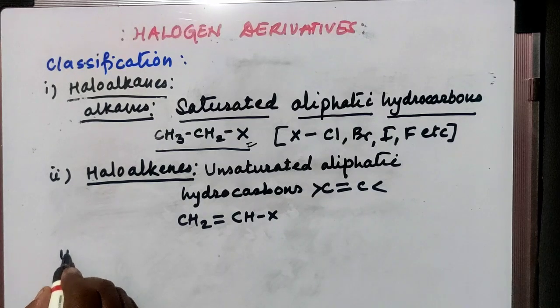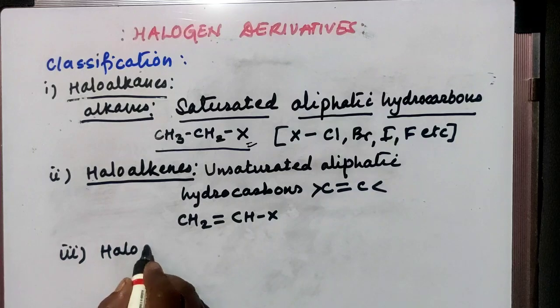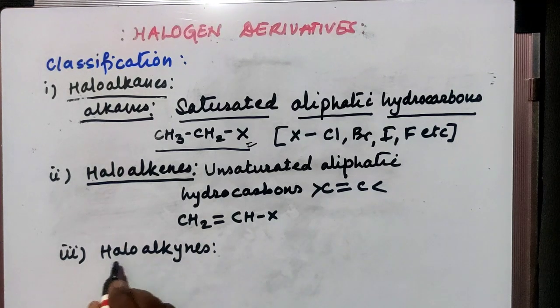Next one is haloalkynes. What are alkynes? Alkynes are also unsaturated aliphatic hydrocarbons, but they contain a carbon-carbon triple bond.